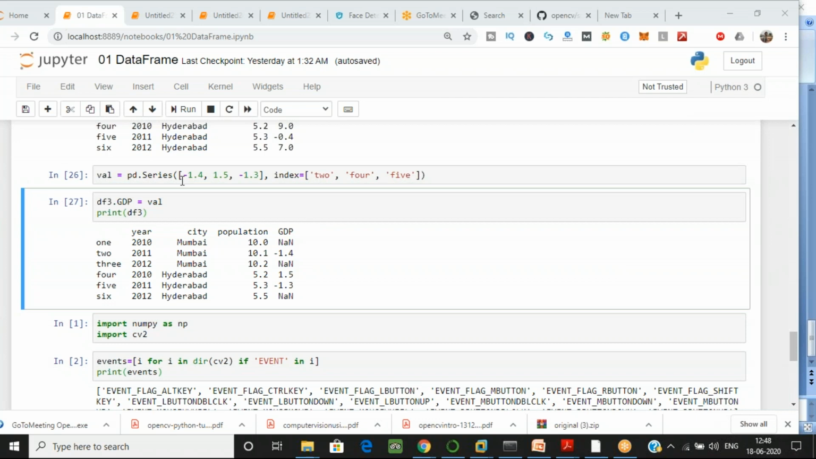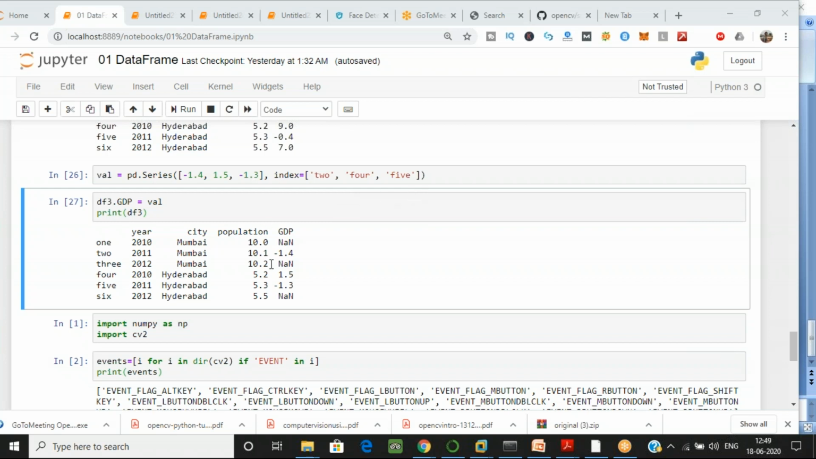Now, what we have to do, I have provided the series over here. This is my series, and I have to give values to these indexes. So I am locating minus 1.4 to the index of 2, and 1.5 to the index of 4, and minus 1.3 to the index of 5, right?